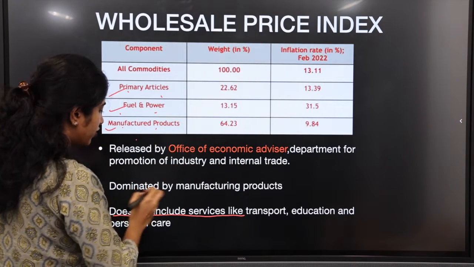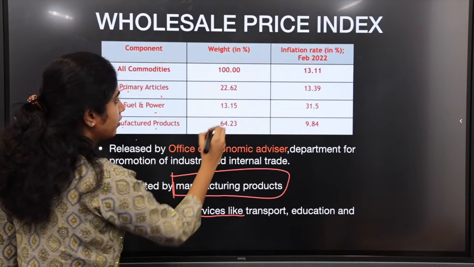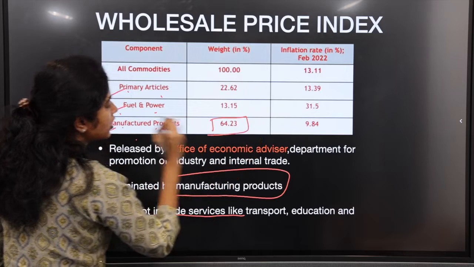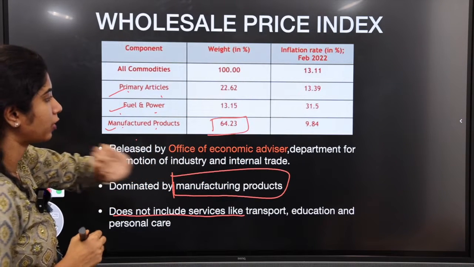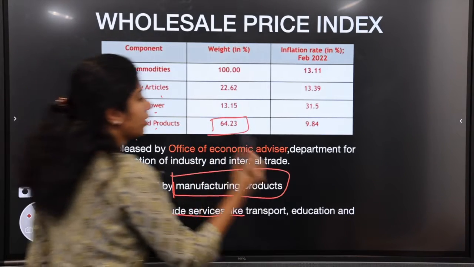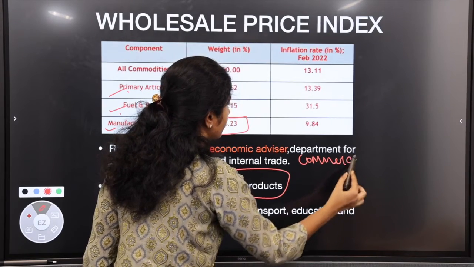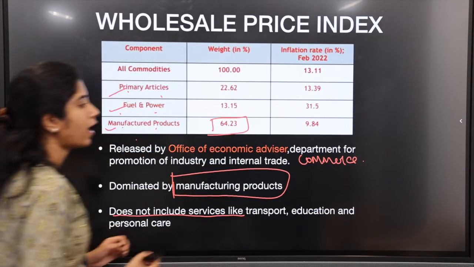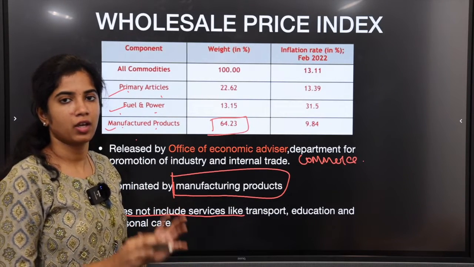This is majorly dominated by manufactured products, whose weightage is 64.23%. This is released by the Office of Economic Advisor, Department for Promotion of Industry and Internal Trade, Commerce Ministry.